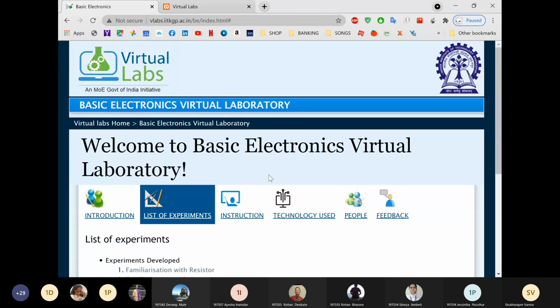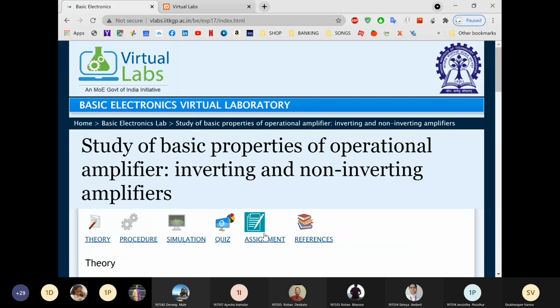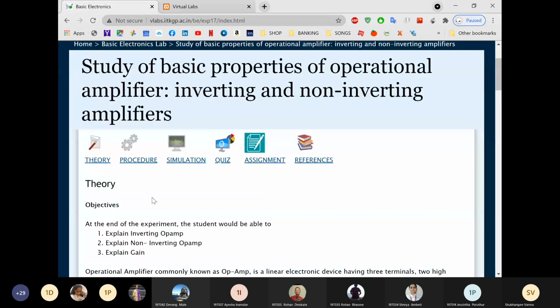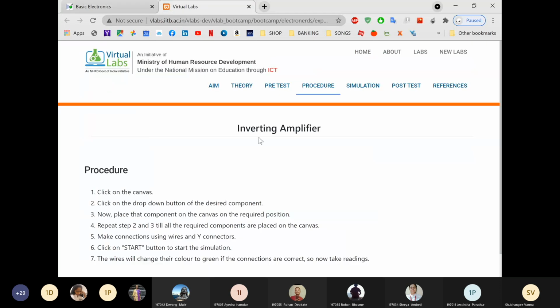From this IIT Kharagpur, you have to attach two screenshots: one for this inverting amplifier and one for this non-inverting amplifier. So two screenshots from this and two from this.